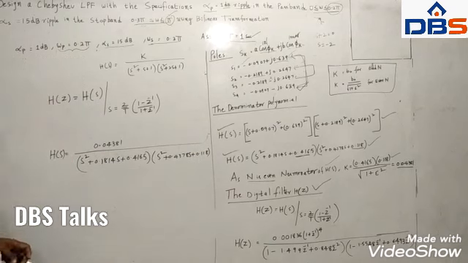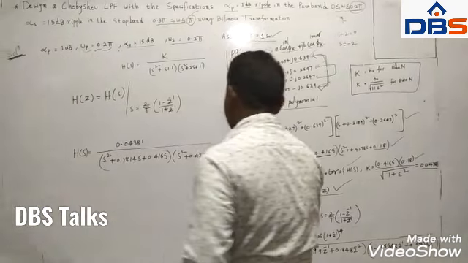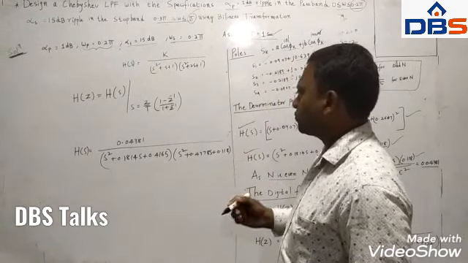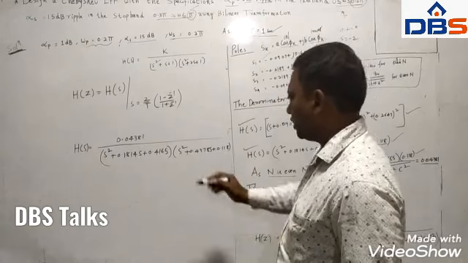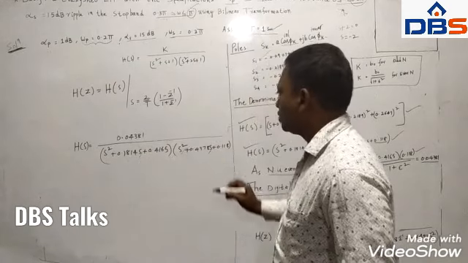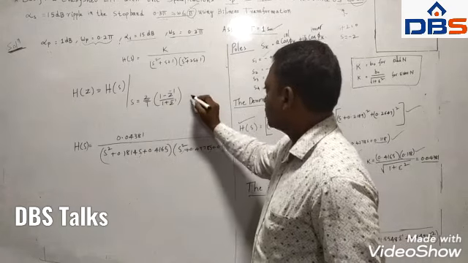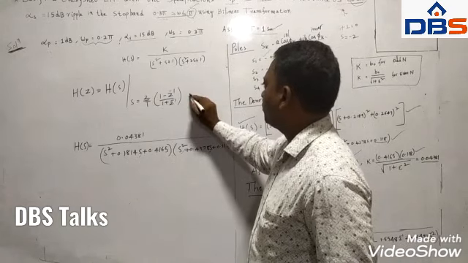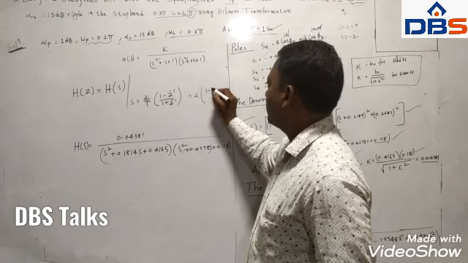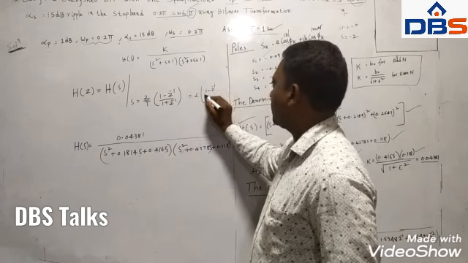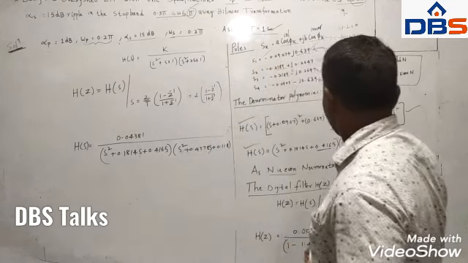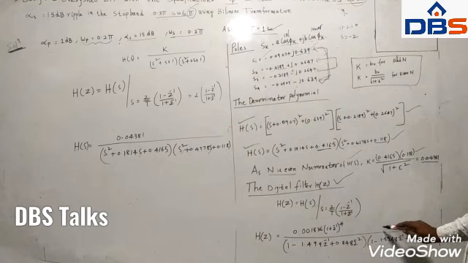Now what to do is, wherever s is there, you substitute 2 by T into 1 minus z inverse by 1 plus z inverse. Wherever s is there, here s square, s, you substitute. See, s means 2 by T, and 2 by T means 2 only, because T is 1: 1 minus z inverse divided by 1 plus z inverse. If you substitute and simplify, you will get the answer H of z.